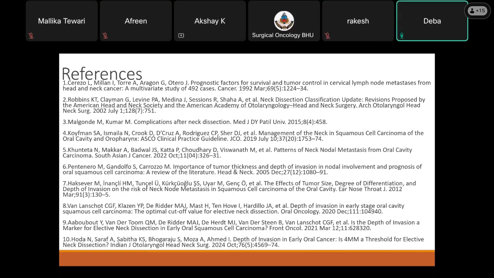Akshay, why is level 2A known as a gatekeeper of lymph nodes? Usually, in a majority of the studies, involvement of level 2A has been shown to be a risk factor towards the involvement of level 2B as well as level 5. So in case there's a dilemma about the extent of neck dissection, we can do a frozen section for level 2A, and if it is positive clinically or on imaging, then only we can go for a level 2B and level 5 clearance in case of N0 necks. But in case of necks which have a positive lymph node, level 2B should be cleared.